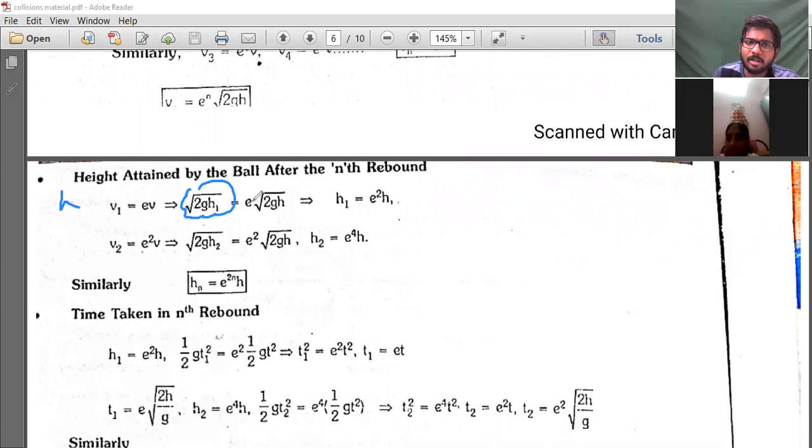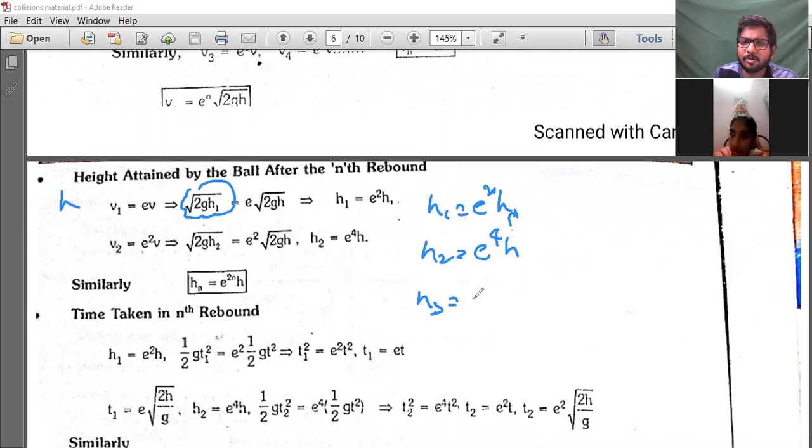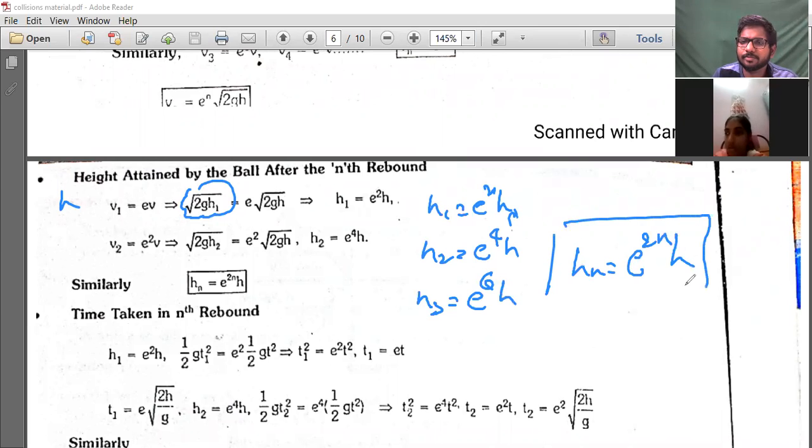So that is E into root 2gh. That is h1 is equal to E square h, h2 is equal to E power 4 h, h3 is equal to E power 6 h. That is hn is equal to E power 2n into h, the height after the nth rebound.